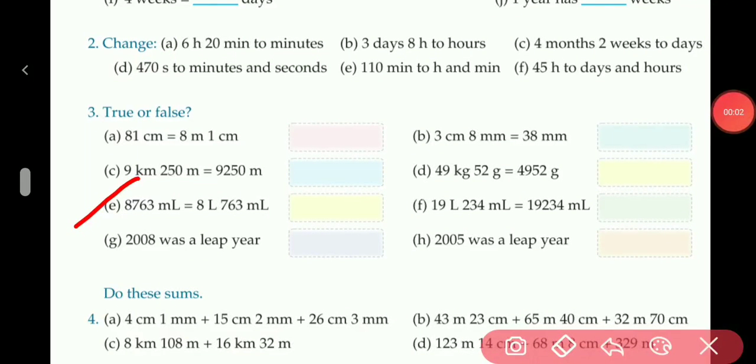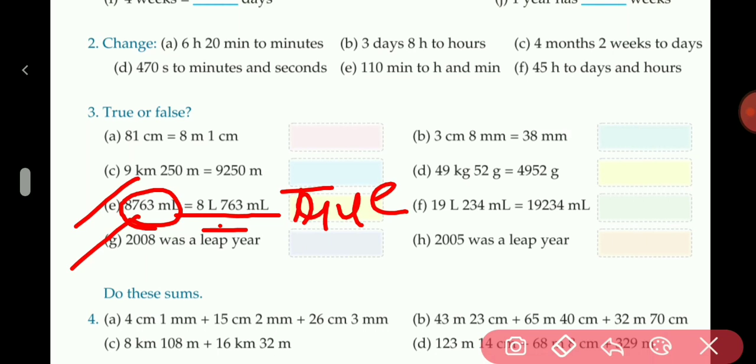E part, 8763 milliliter equals to 8 liters 763 milliliter. So first we will convert them into milliliter. 1 liter contains 1000 milliliter, so 8 liter contain 8000 milliliter. We will add them now. 8000 plus 763 becomes 8763 milliliter. So this is true.